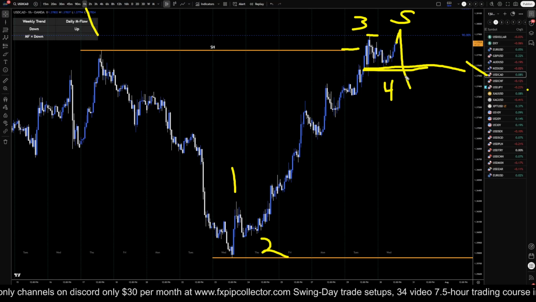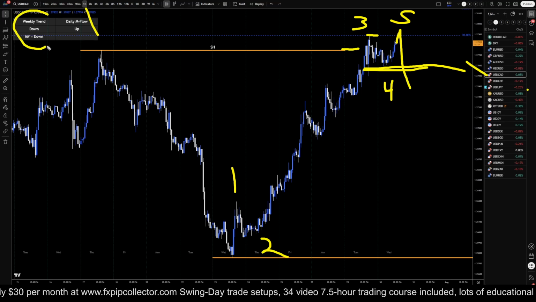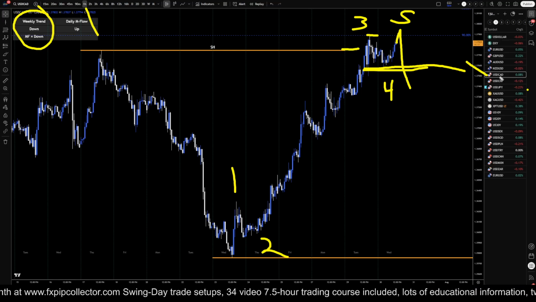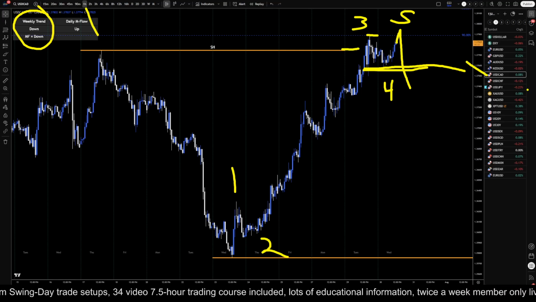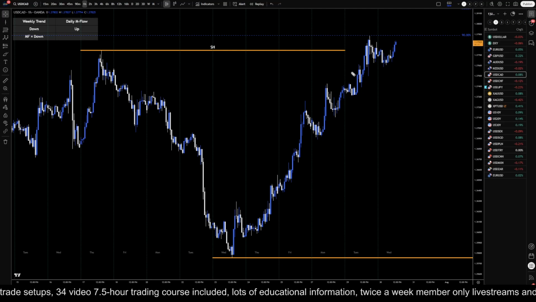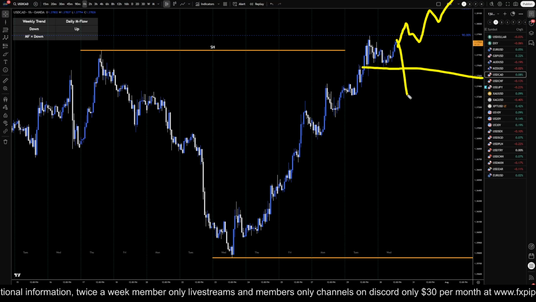So if we get a break of structure, I definitely will turn back into a seller, especially because the weekly time frame is down. Now I need to see the break and hold below structure to believe it and to start looking for sells again because the trend is definitely still going up. There's really nothing stopping this from continuing the uptrend if it wants to. So I'm definitely still recommending longs unless today's news causes a nice break of structure. Then I will definitely go back to looking for shorts.